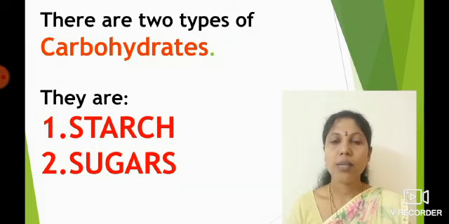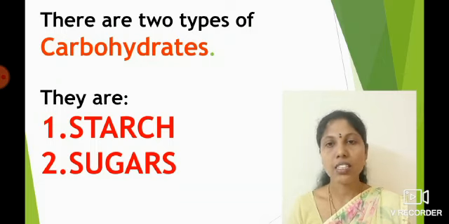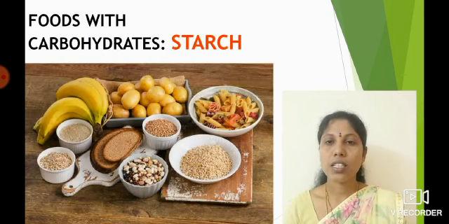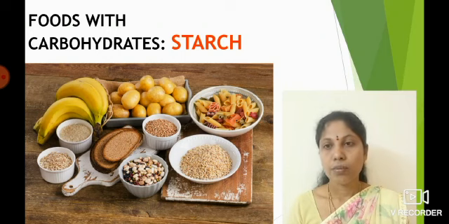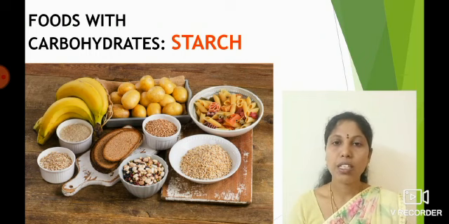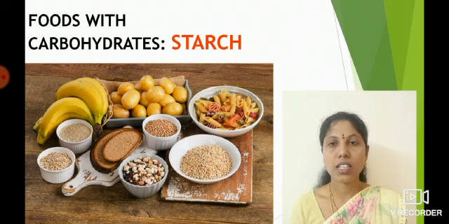There are two types of carbohydrates. One is starch and the second one is sugars. Starch is present in bananas, potatoes, pasta, cereals like wheat, rice, bread, soya beans and pulses. Right, children?